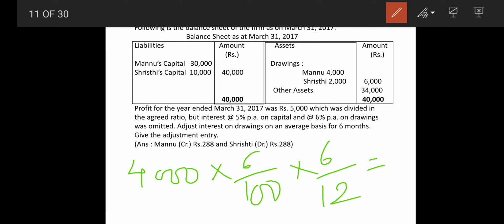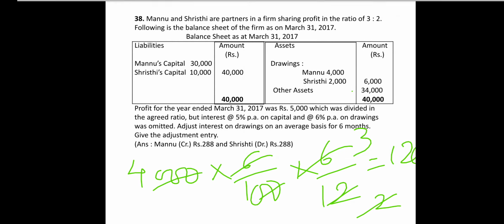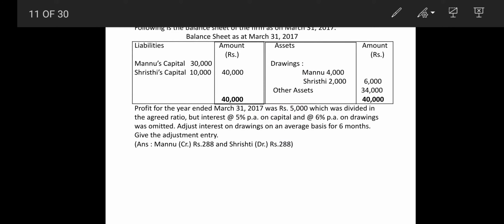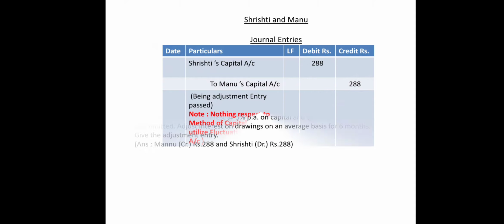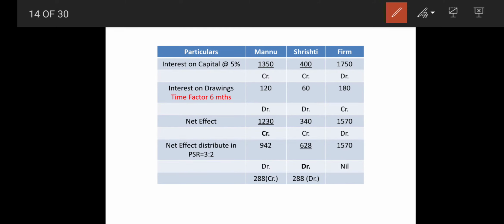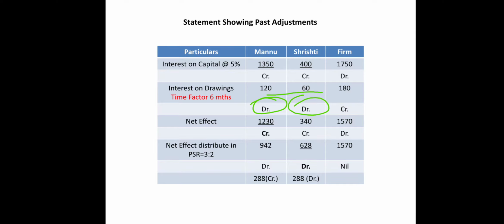So zeros are cut, and that will give you 120. In the same way I have to find out for 2,000, which gives 60. So this will be 120 and 60 respectively, with the sign of debit here and also debit here, right? So ultimately we got 180.